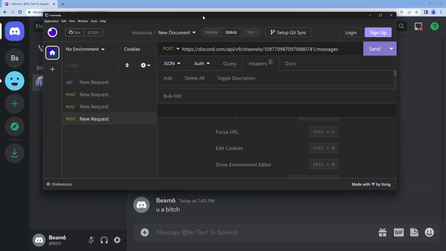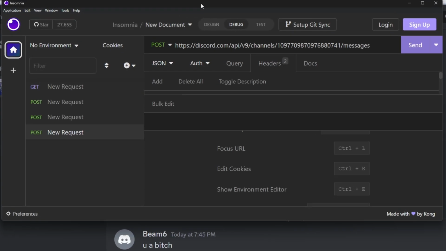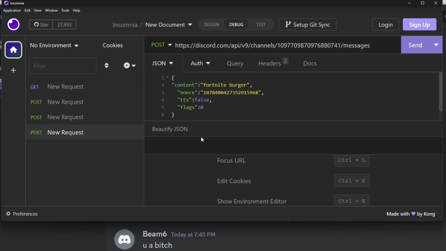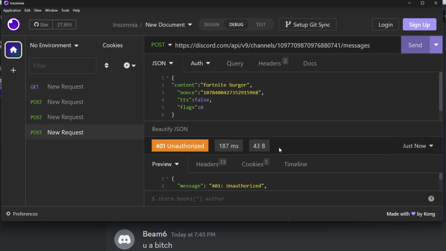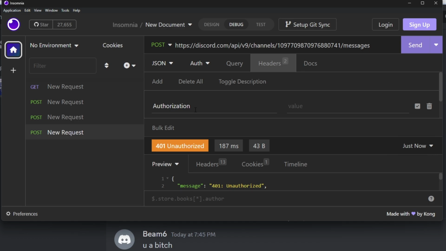This is basically what's happening when you send a message. But one fun thing we can do is replicate that event by using something like Insomnia that allows us to send post requests to Discord's API. Very fancy language, but basically instead of typing out the message, I can just send a message with a little bit of content, Fortnite Burger, and when I click send, I have an unauthorized thing. And the reason why this is unauthorized is because I haven't added an authorization token, your Discord token.